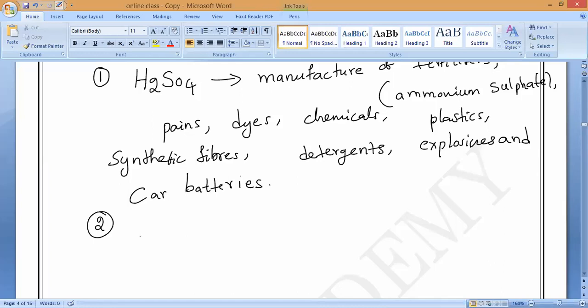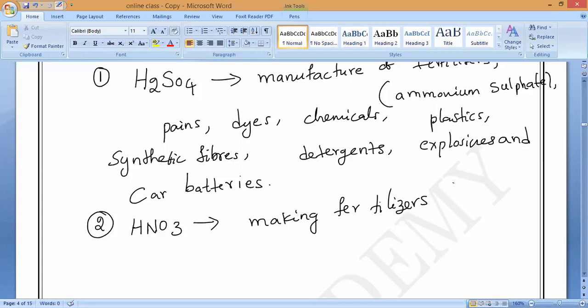Next, the second one, of the last two concepts. Nitric acid. What is the formula? HNO3. Nitric acid is used in making fertilizers.